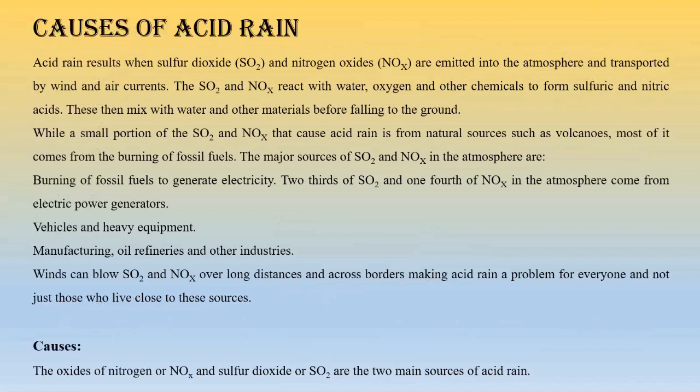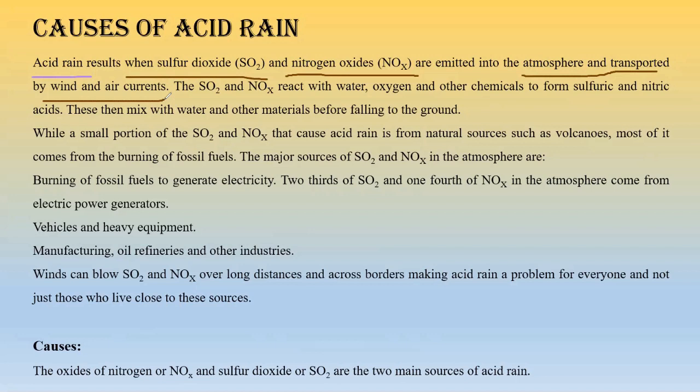Now we can see the next slide contains the causes of acid rain. Now, what are the causes of acid rain basically? If we look at the facts, we will see that acid rain basically results when sulfur dioxide and nitrogen oxides react with water that is coming from rain. Basically the funda is like this: NO2, NO3, NOx and SOx, sulfur dioxide and sulfur trioxide.